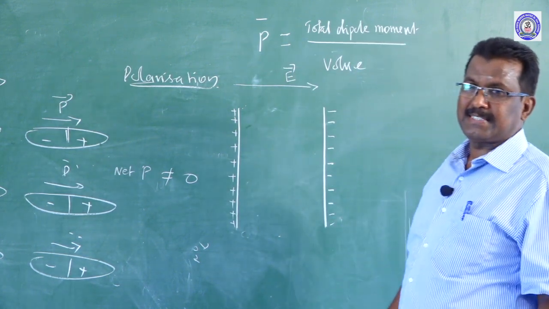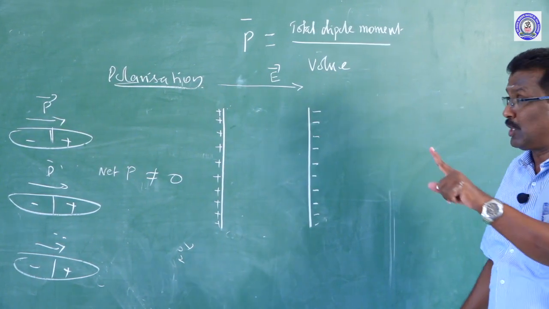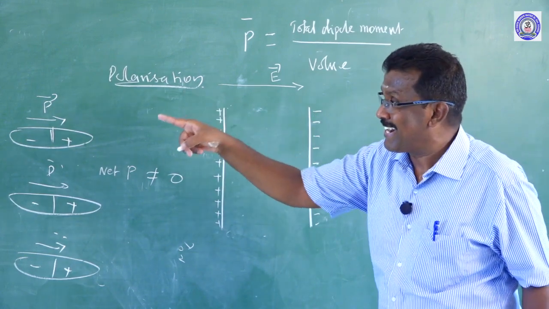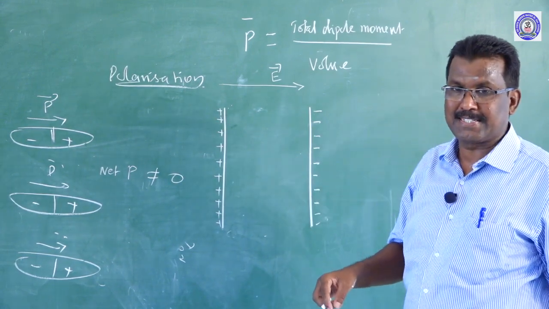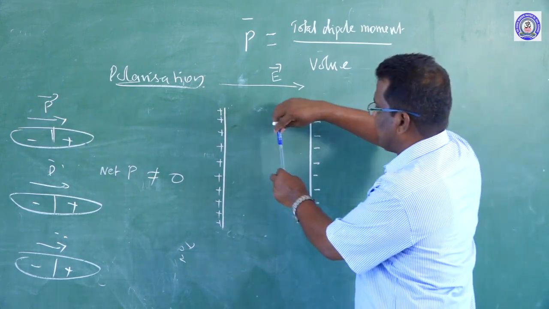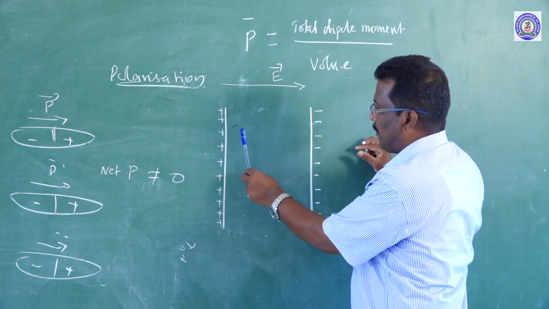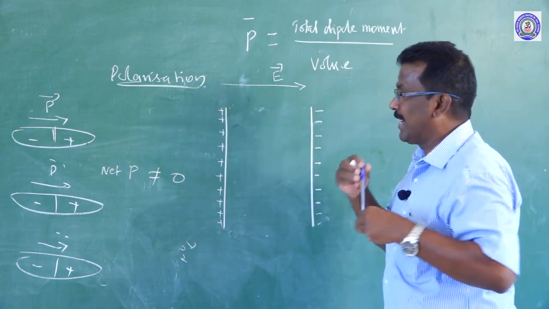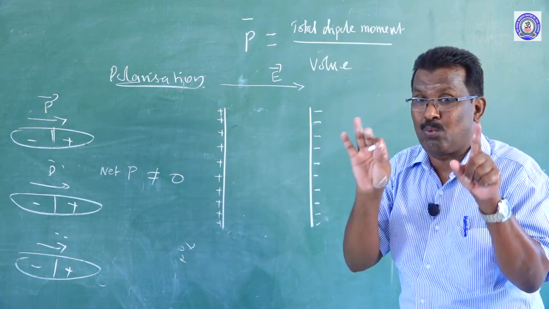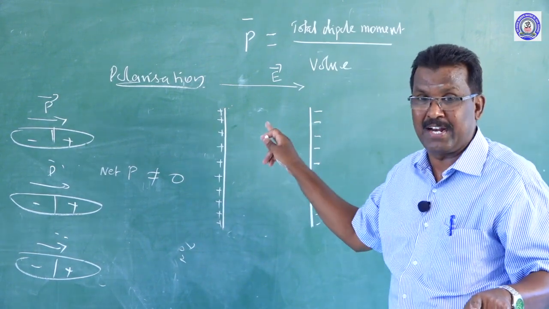We know that the direction of the electric field is always from the positive terminal to the negative terminal. If the dielectric slab is placed between the positive and negative plates, the dielectric molecules orient themselves along the direction of the electric field.